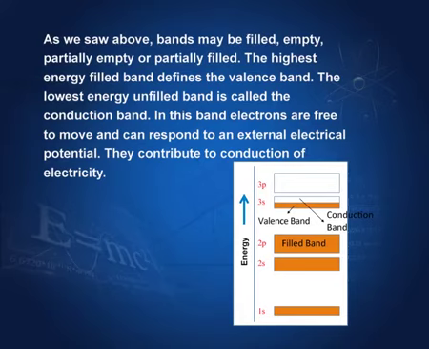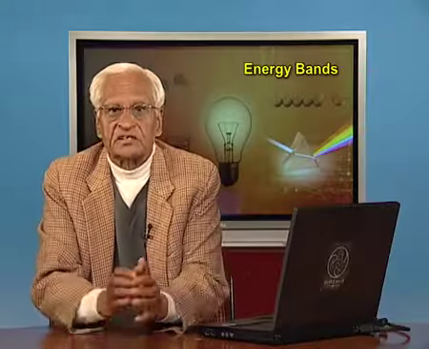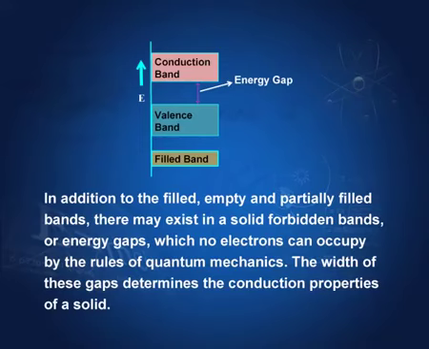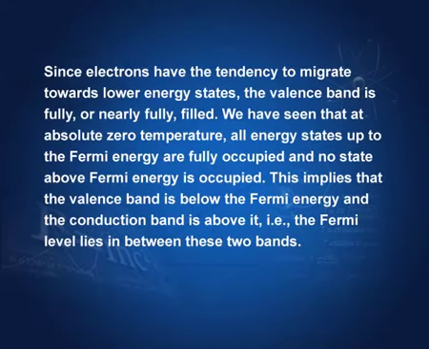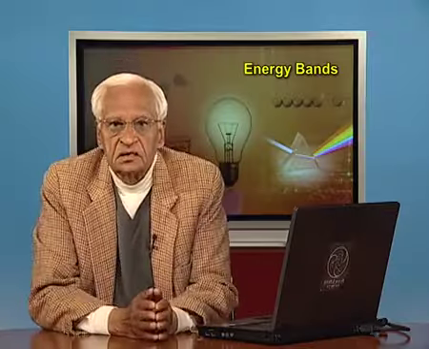In addition to filled bands and partially filled bands, there are bands which are forbidden. That means, no electron can occupy these bands by the rules of quantum mechanics. The width of these bands determines the conduction properties of solids. So, this is the energy gap or the forbidden band. This is conduction band, this is valence band, and these are filled bands. This one is forbidden, no electron can exist in this energy gap. Since electrons have the tendency to migrate towards lower energy states, all particles have a tendency to have the lowest potential energy.